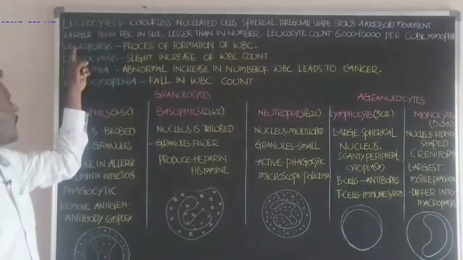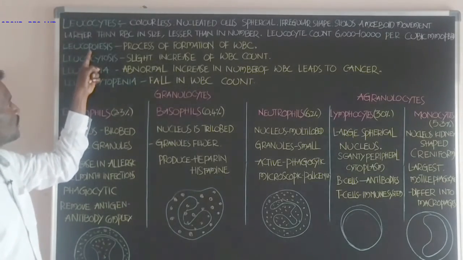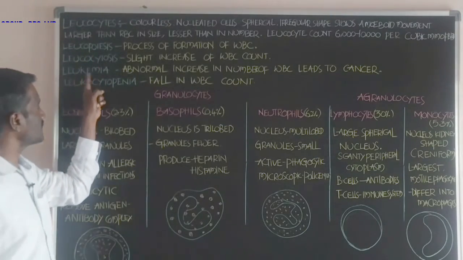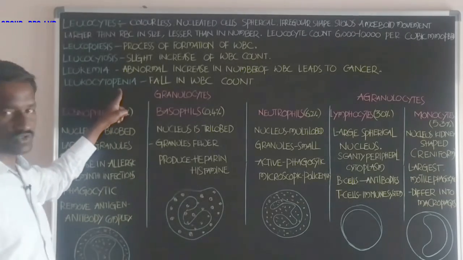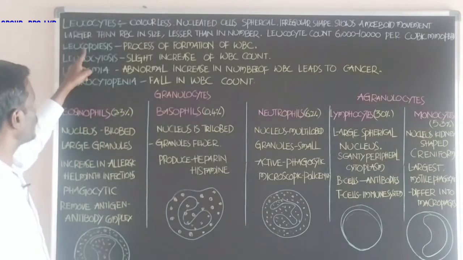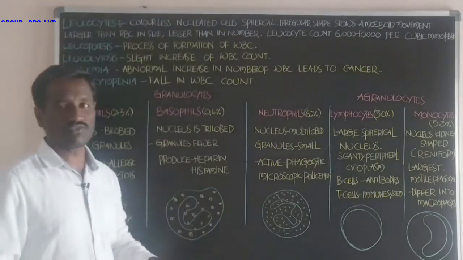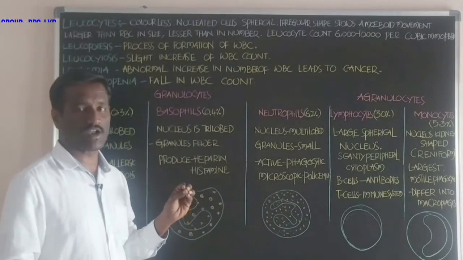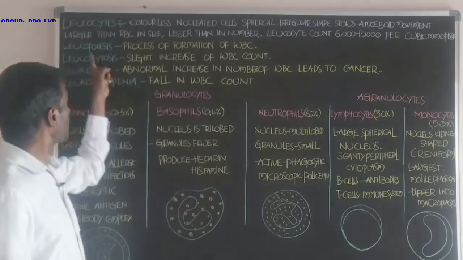Okay, students. Next, what about leukopoiesis, leukocytosis, leukemia and leukocytopenia? Leukopoiesis means the process of formation of the white blood cells.